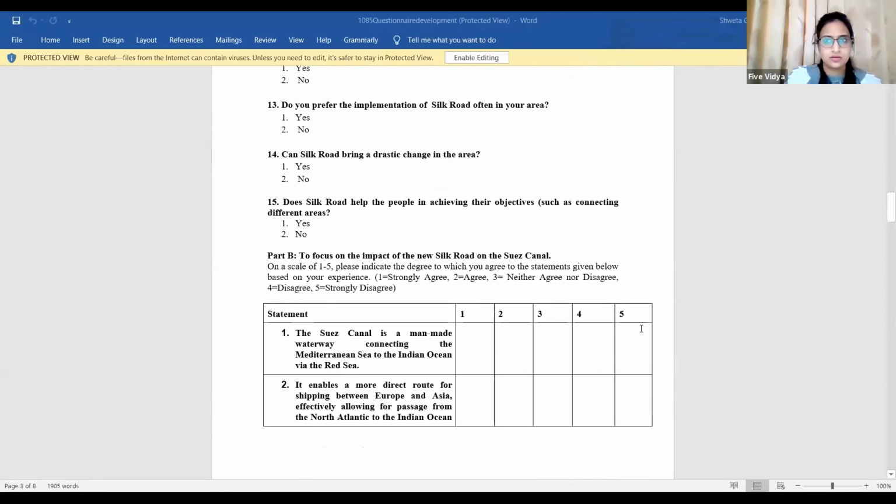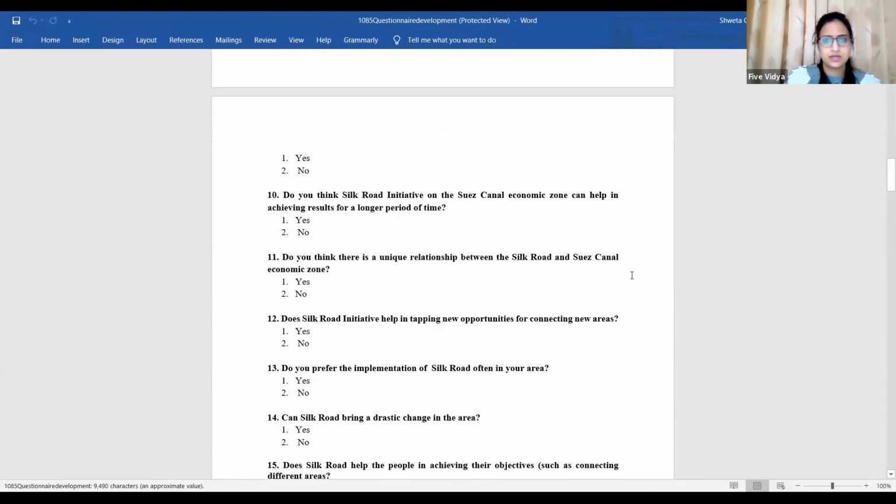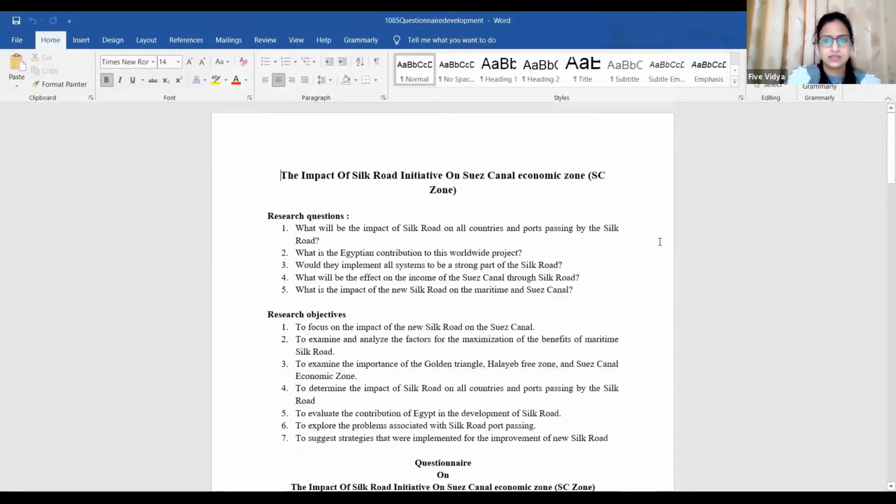Before that, I will show you one questionnaire on which I'm going to check the reliability. I hope you can see my Word document. I hope this is visible.